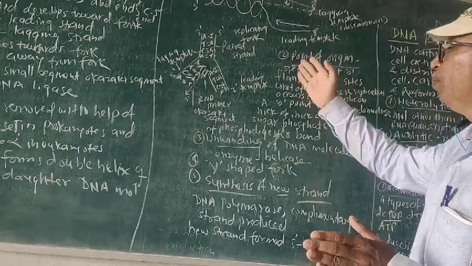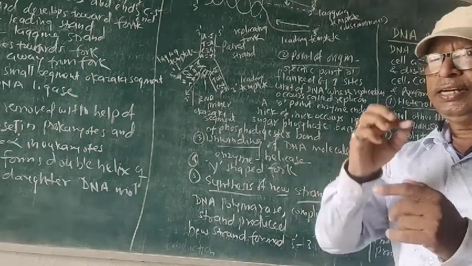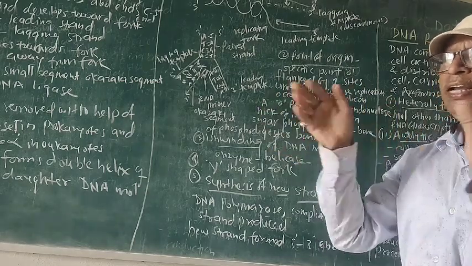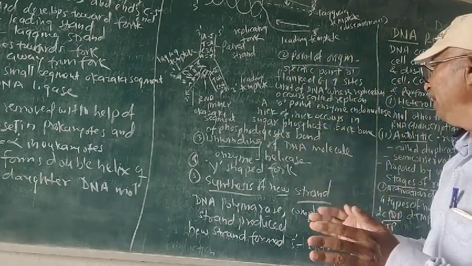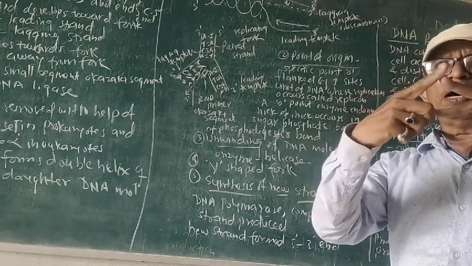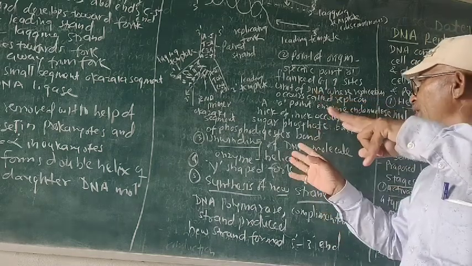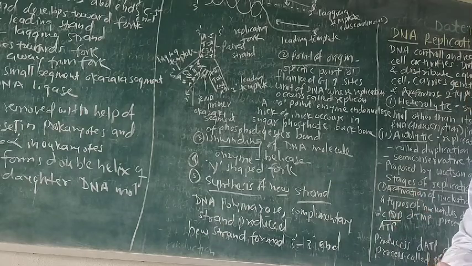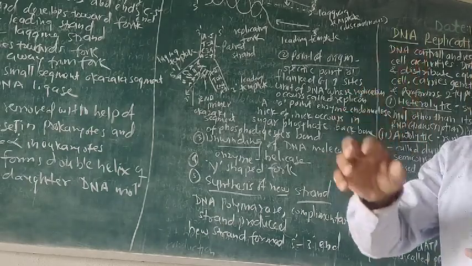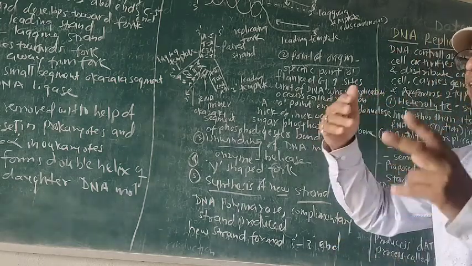Now the third point, the bonds are broken down and unwinding takes place. DNA is a double helical structure. There it breaks down. Unwinding of strands takes place and the DNA molecule gets separated into two halves. That is called the tuning fork later on. But here the enzyme helicase is used. Which enzyme is used there? Enzyme helicase is used for the unwinding. Unwinding means get separated.